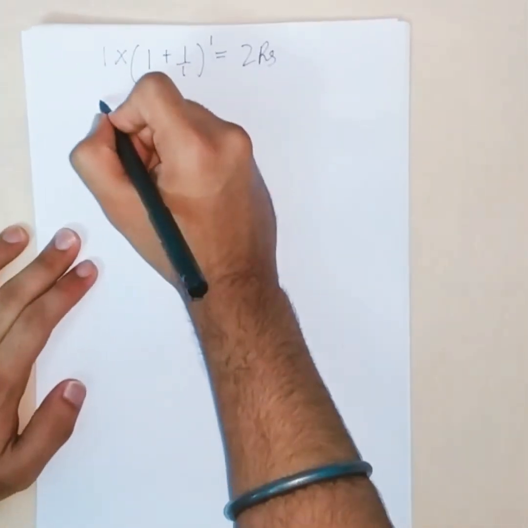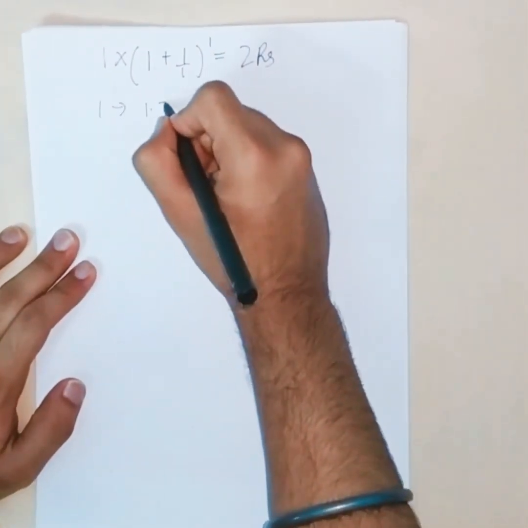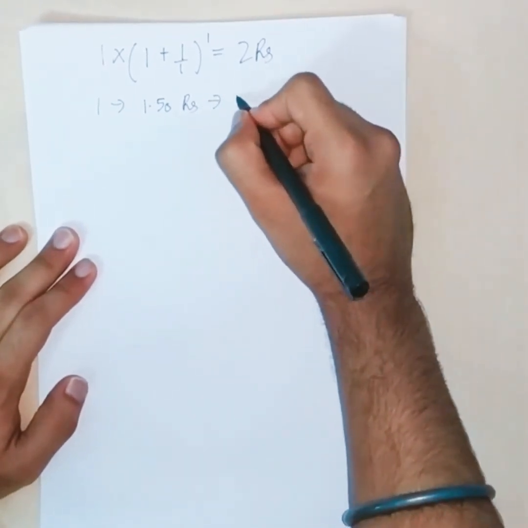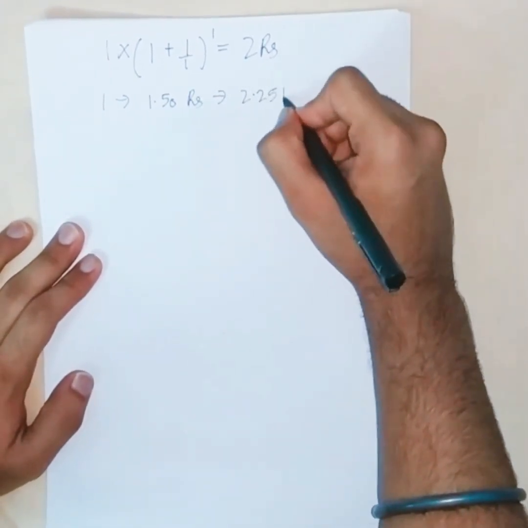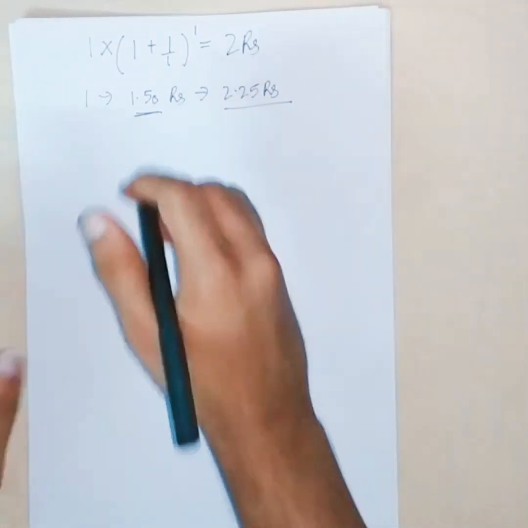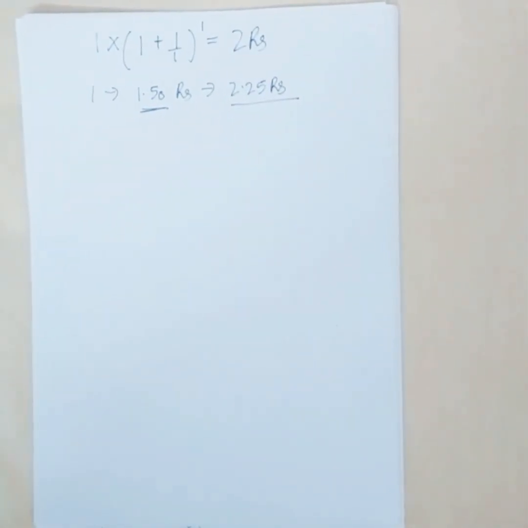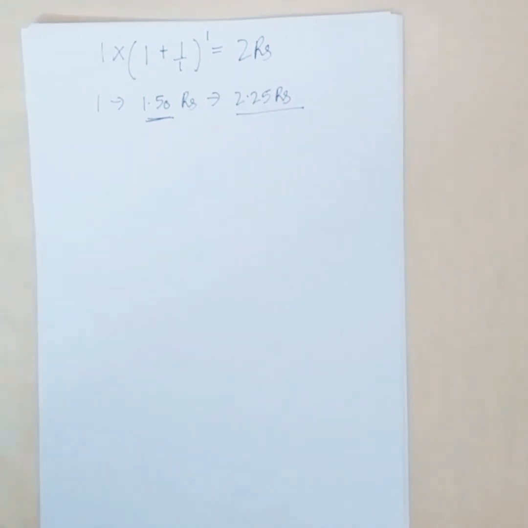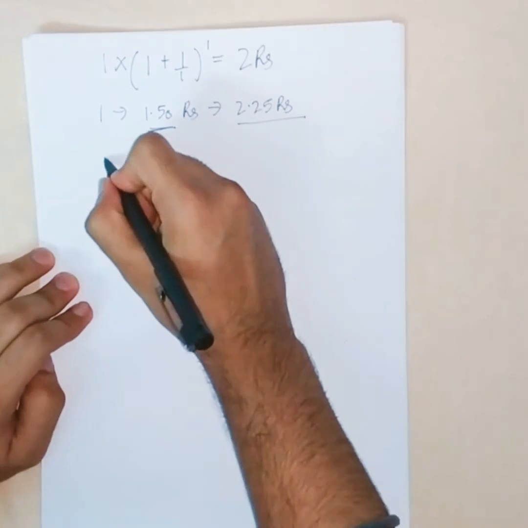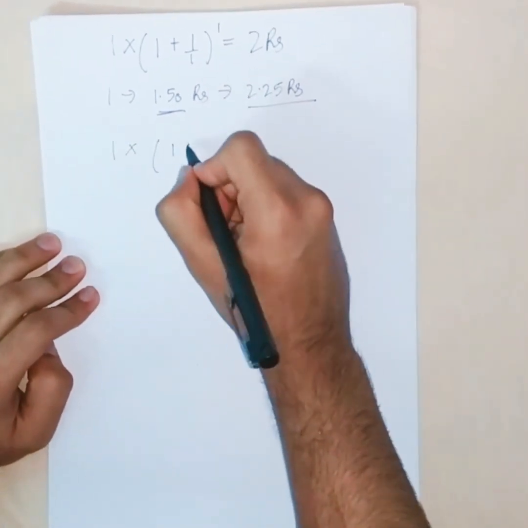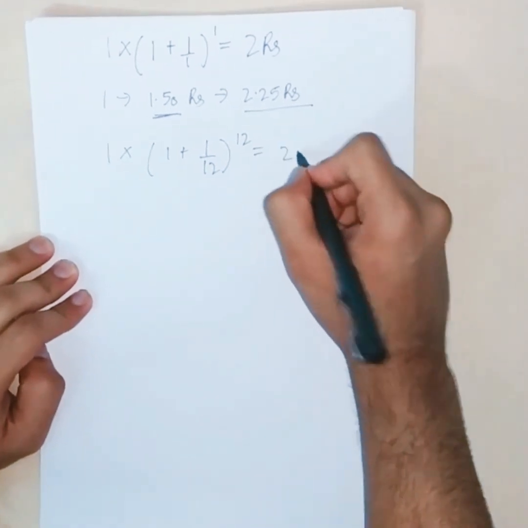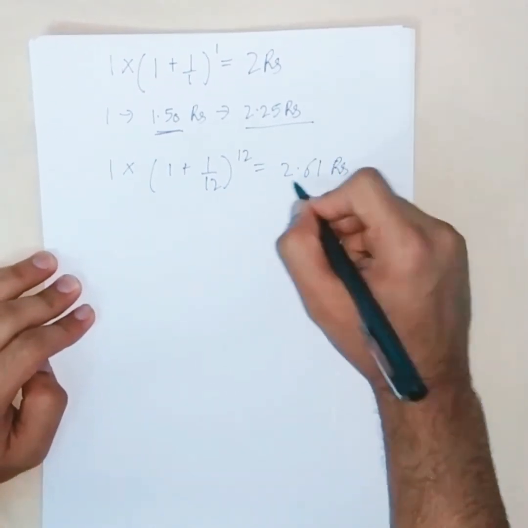1.50 rupees at the end of the first 6 months and 2.25 rupees at the end of the next 6 months, with interest on this value. Now, in this way, if the bank gives us 12% interest for every month, then we have 2.61 rupees at the end of the year.